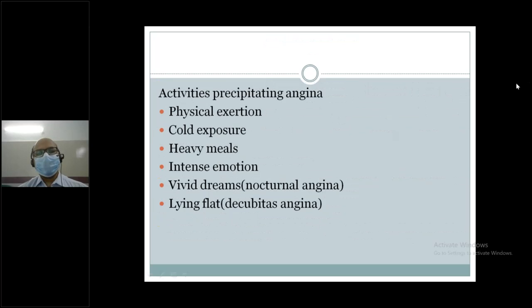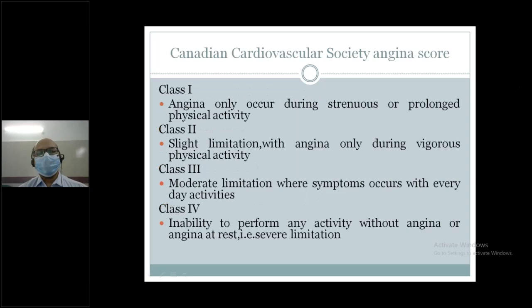Activities precipitating angina: what are the factors? Usually physical exertion, cold exposure, heavy meals, intense emotion, vivid dreams, or lying flat. These are the factors. Canadian Cardiovascular Society angina score. Class 1: angina only occurs during strenuous or prolonged physical activity. Class 2: slight limitation, with angina only during vigorous physical activity. Class 3: moderate limitation, where symptoms occur with everyday activities. Class 4: inability to perform any activity without angina, or angina at rest; that is severe limitation.